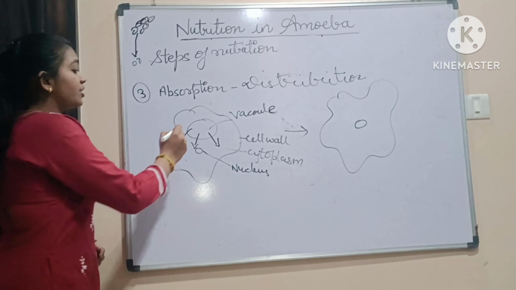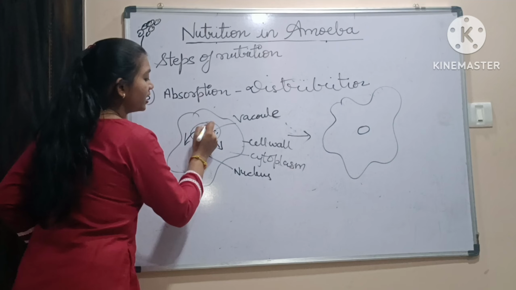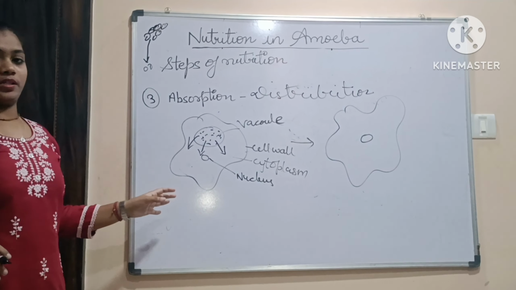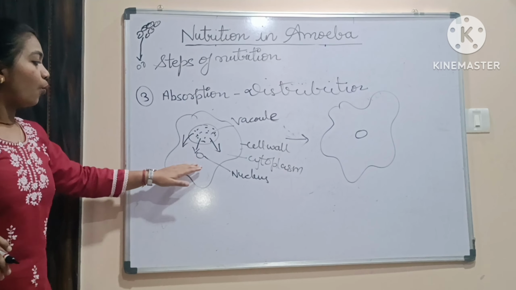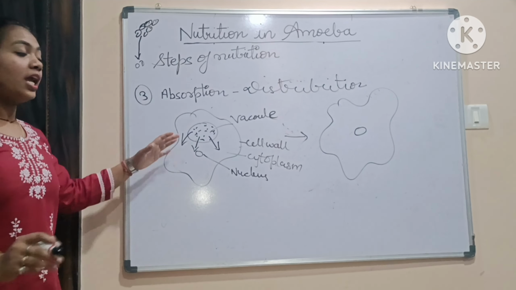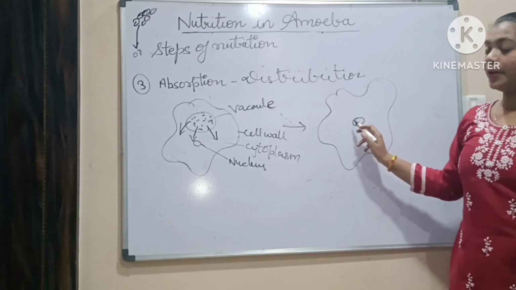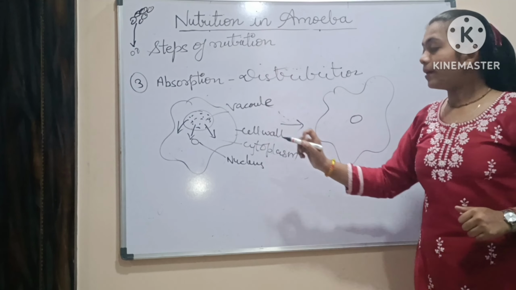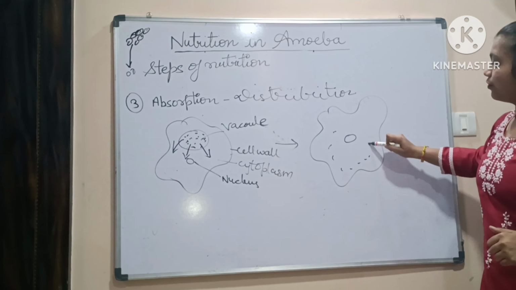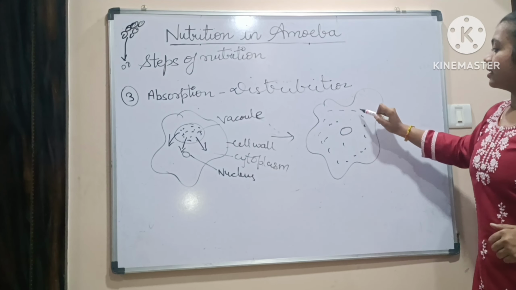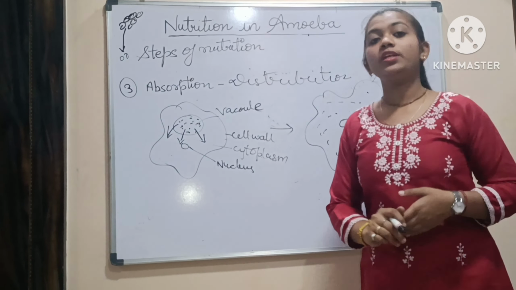Same thing happens. The food particles present inside the vacuole are so many. So these particles will start coming out into the body and will get distributed. So what will happen in the absorption step? The vacuole will disappear and the food particles will get distributed in the body of the amoeba.